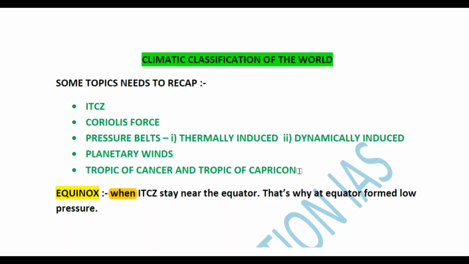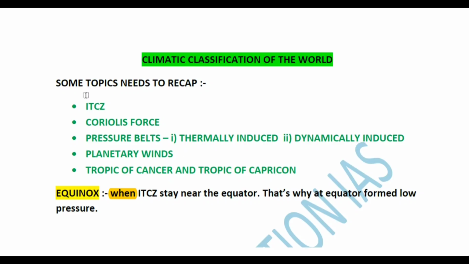Now let's start the topic. This is your first lecture from the climatology section, and we'll discuss all these topics one by one in the upcoming days. After climatology, we will start geomorphology and the physical geography section. Before understanding the climatic classification of the world, we need to understand these topics: ITCZ, Coriolis force, pressure belts, Tropic of Capricorn and Tropic of Cancer.